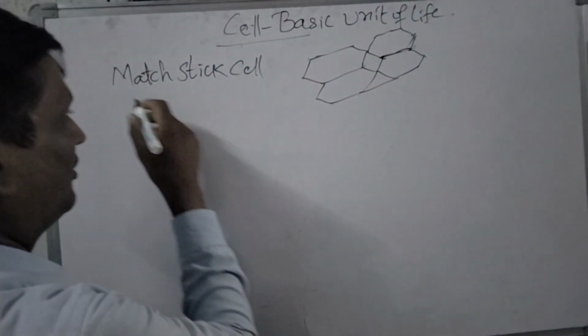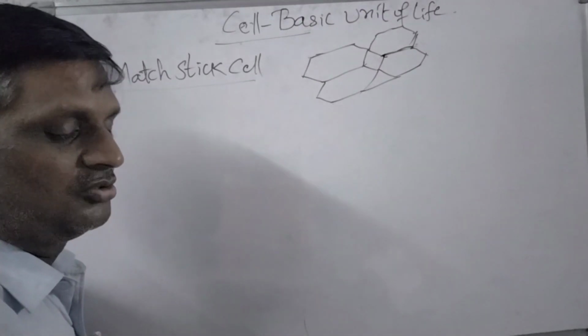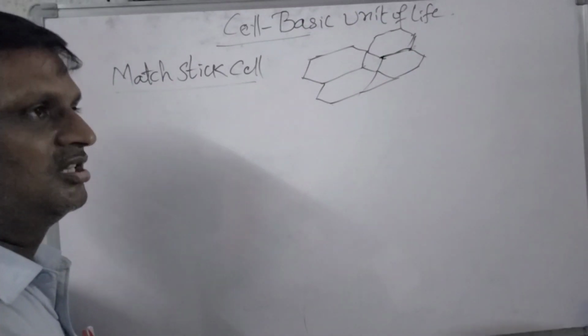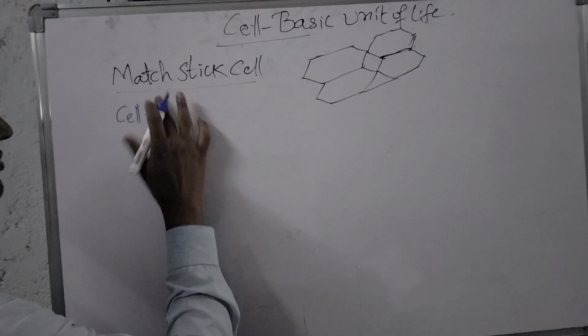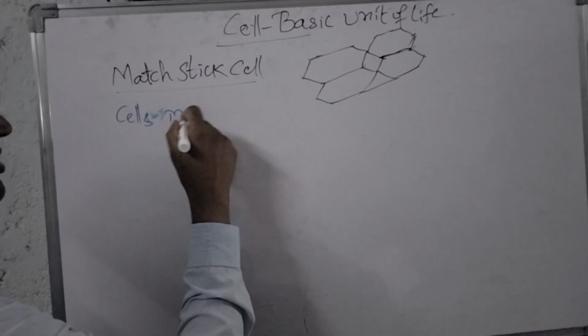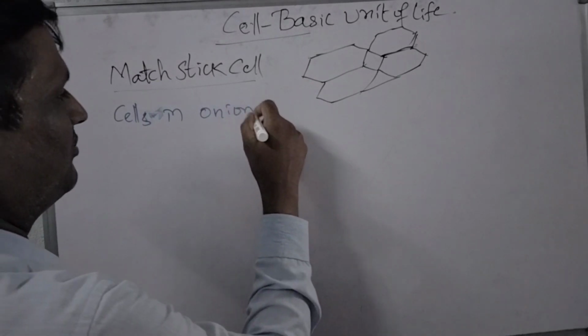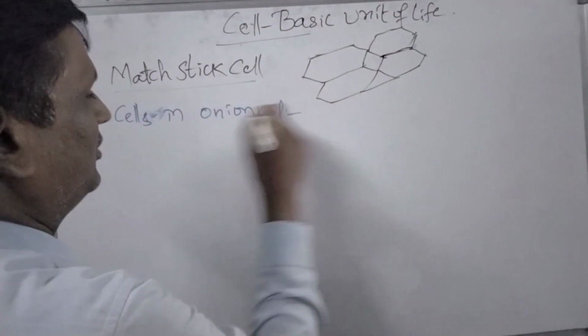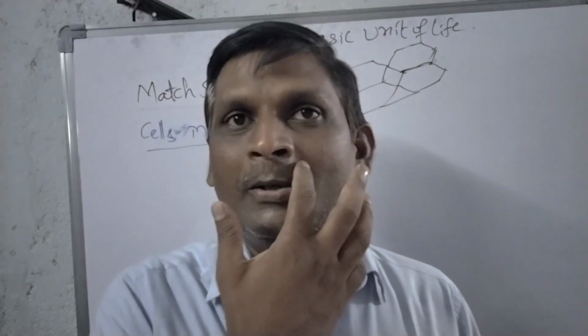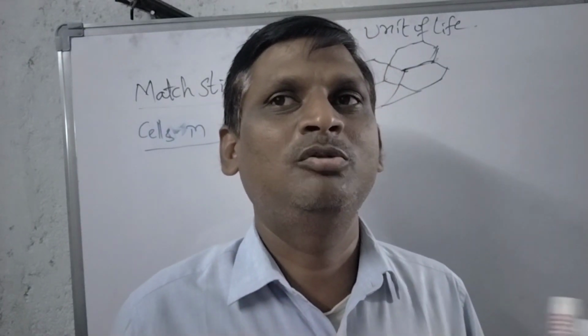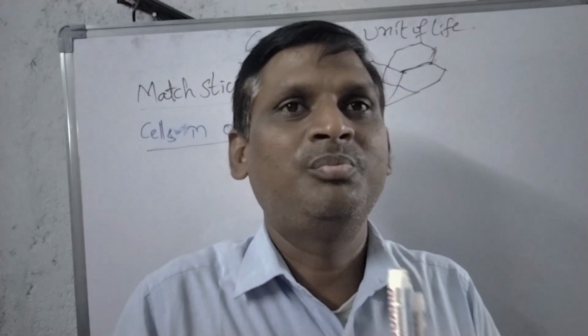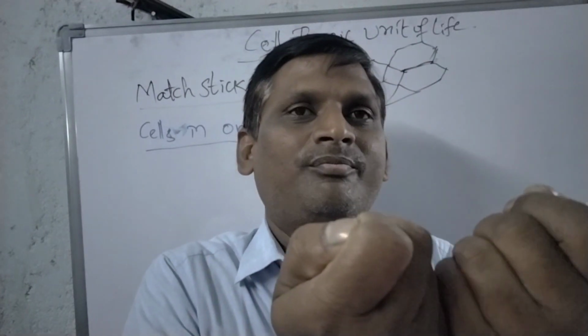Next, after the matchstick cells, we can also observe the cells in an onion peel. To observe the cells in an onion peel, take a big onion, remove a thick onion peel, and break it in the middle.